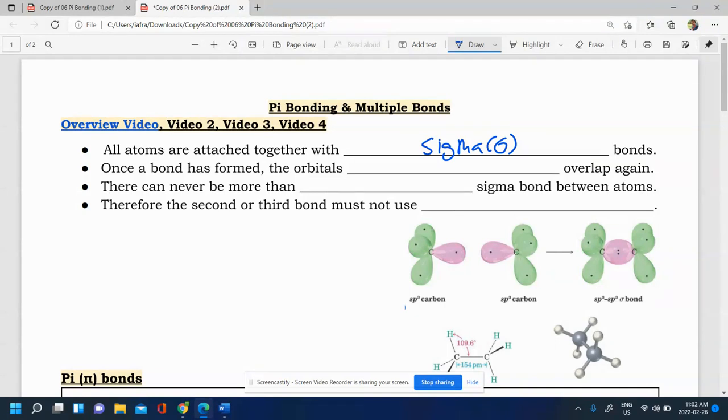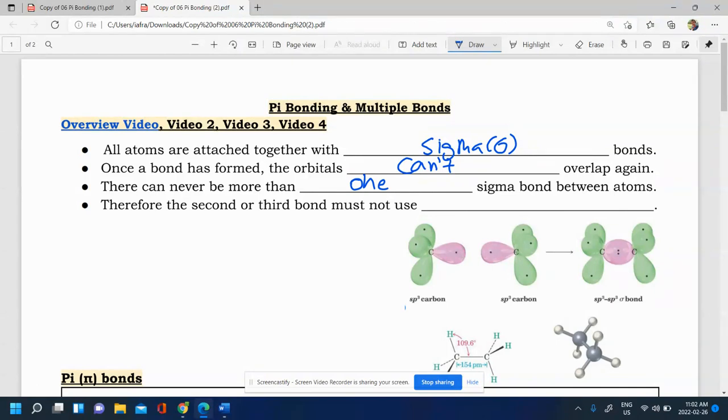Now, the thing is, once that sigma bond has formed, the orbitals can't overlap again. They'll only overlap that one time and they'll form one sigma bond. So each overlap is essentially responsible for one sigma bond, and that's it. They can't make more bonds there. So in other words, there can never be more than one sigma bond between atoms.